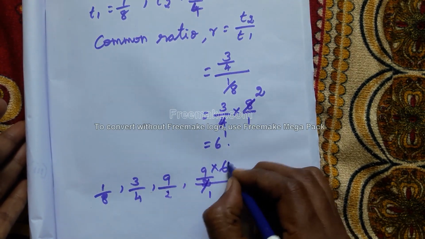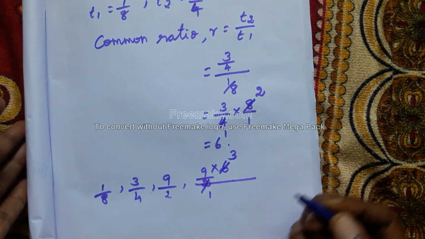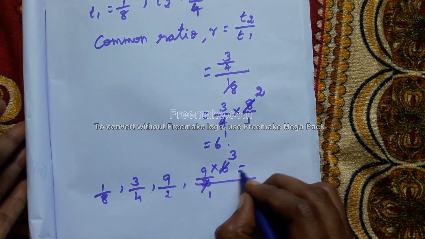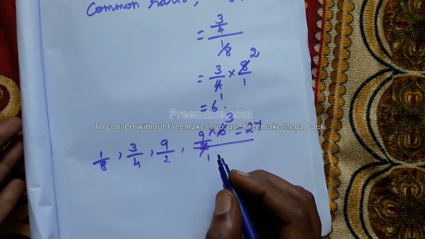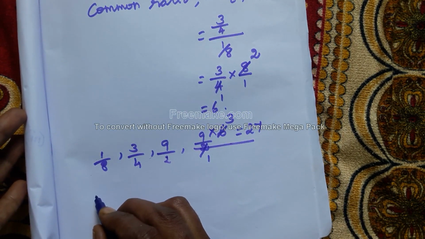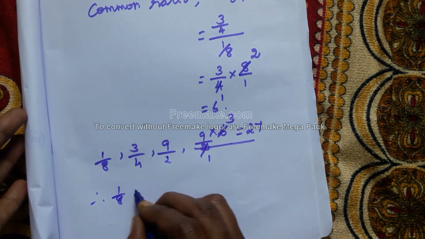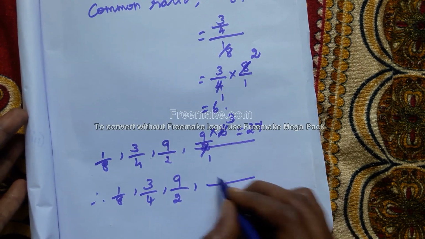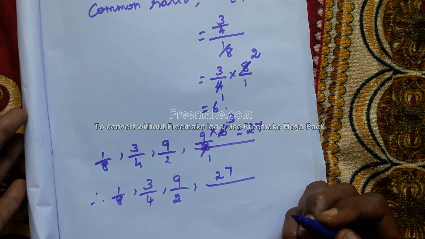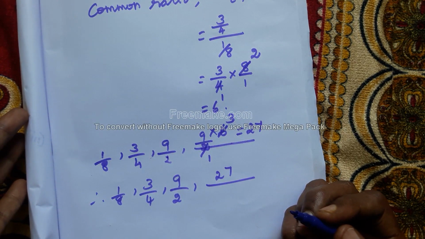So 1 2 is 2, 3 2s are 6, 9 3s are 27. What's the next term? 27. Therefore 1 by 8, 3 by 4, 9 by 2, 27. Clear, students? Any doubt in here? Okay.